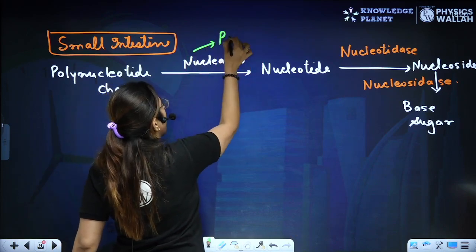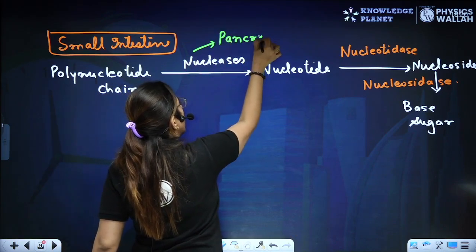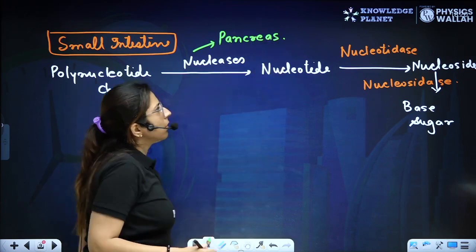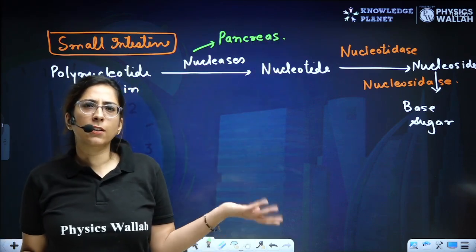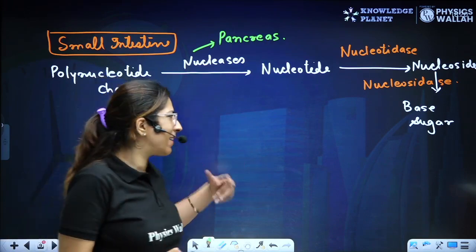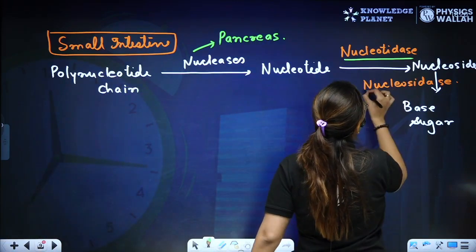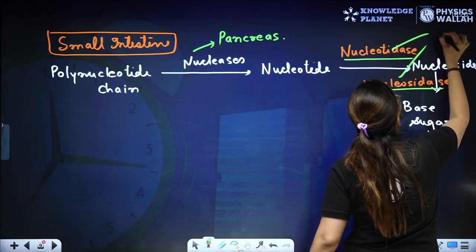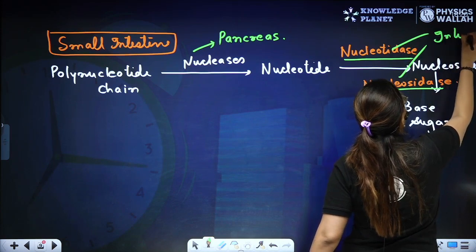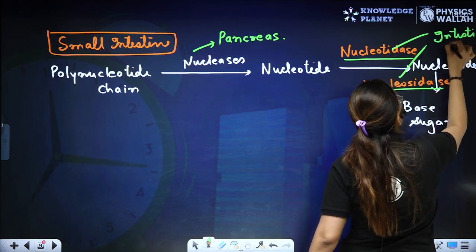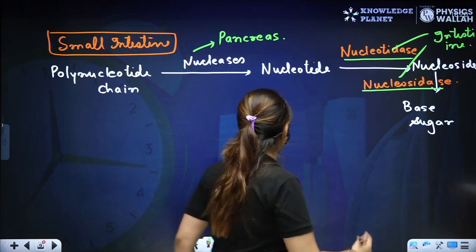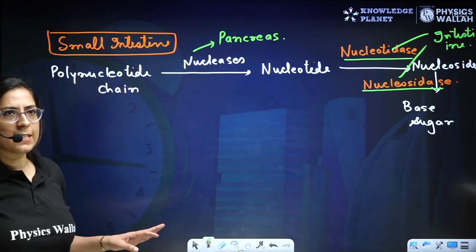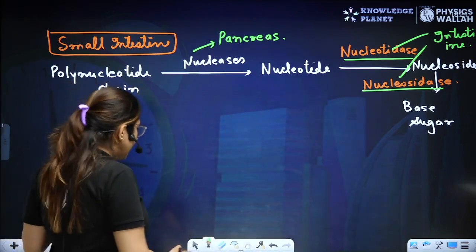This comes from the pancreas. And I told you many times, who is responsible for final digestion? That is the intestine. So both of these come from the intestine. Now, the small intestine is done. Sorry, the DNA, RNA digestion is done.